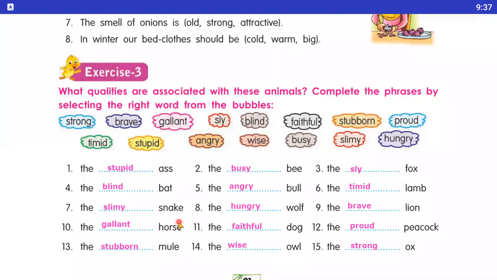So number 10, the gallant horse. So number 11, the faithful dog. Number 12, the proud peacock. Number 13, the stubborn mule. Number 14, the wise owl. And number 15, the strong ox. Okay, students, have you understood the exercise number 3? Now move on to the next page.